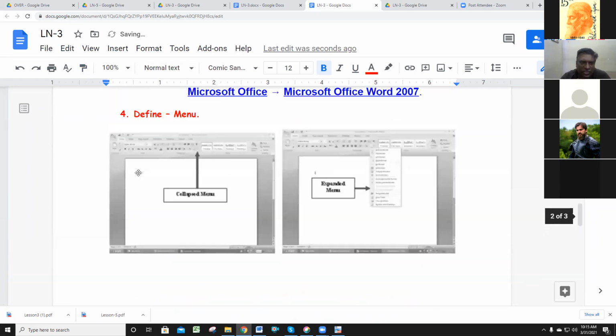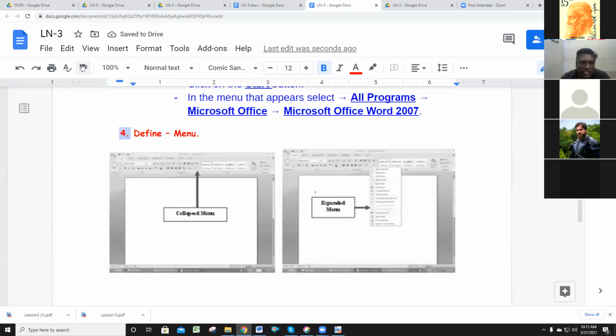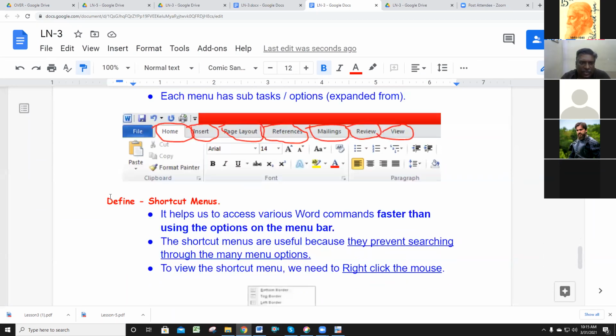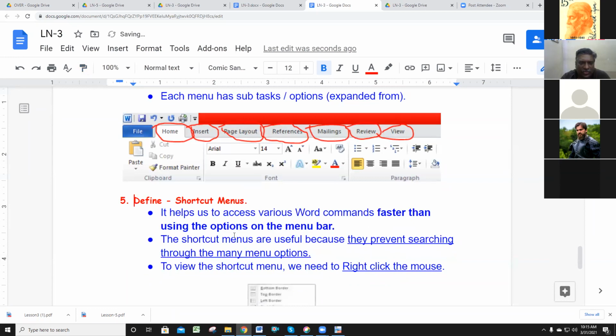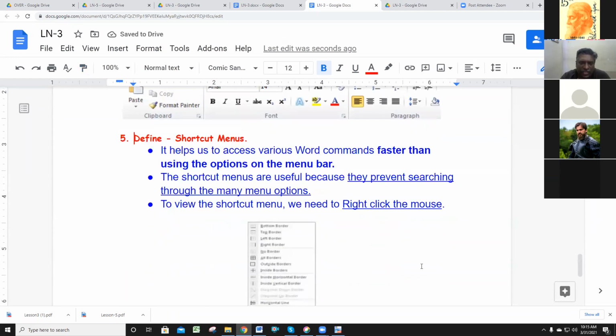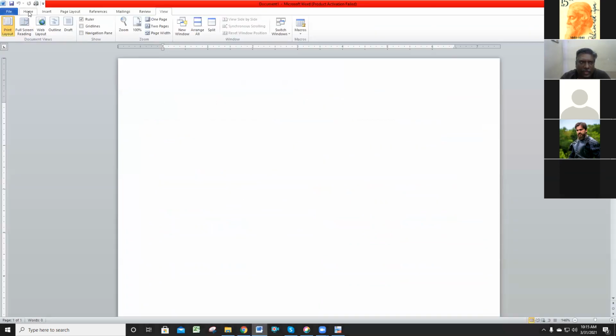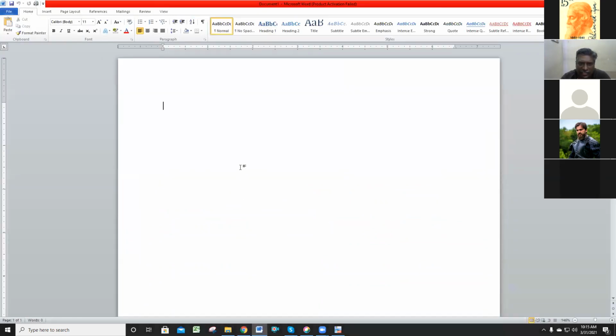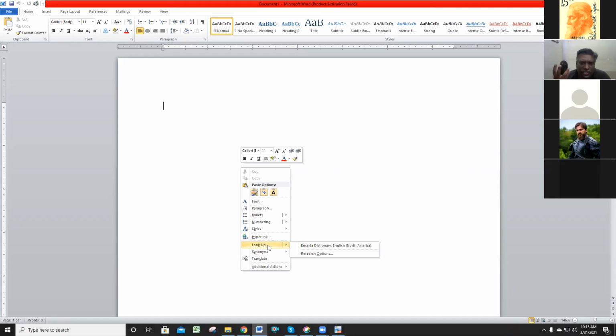Already in this question, the board exam asked the question. Shortcut menu they asked in the board exam. What is the meaning of shortcut menu? In MS Word, with the help of the mouse, you click the right mouse button. A small box opens. This small dialog box is the shortcut menu.